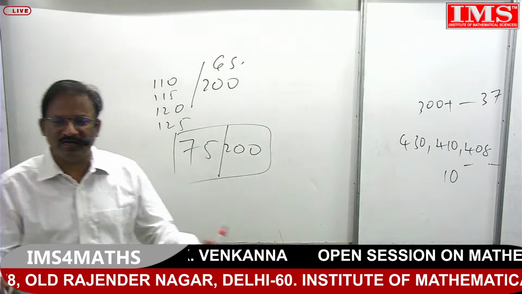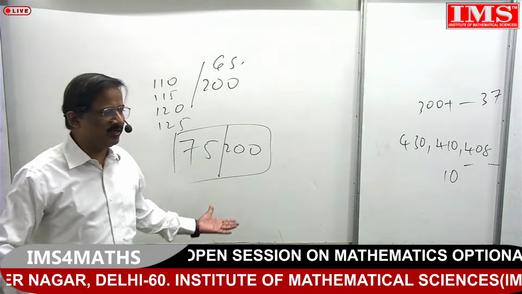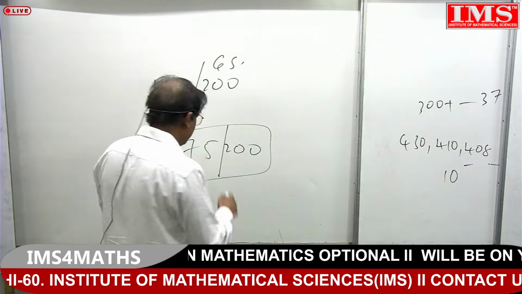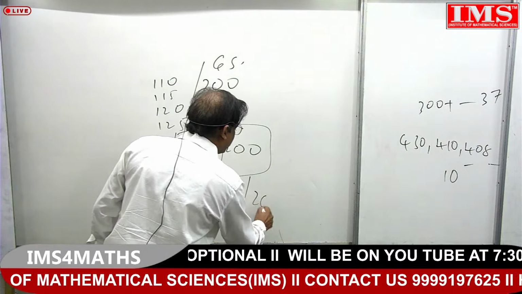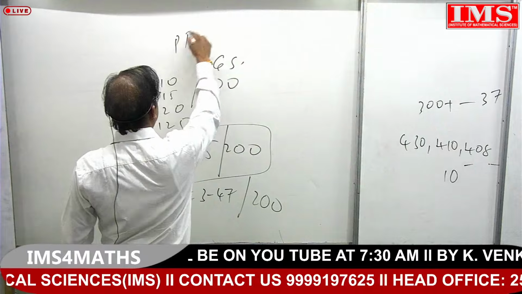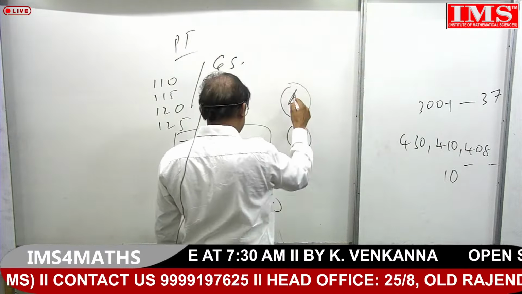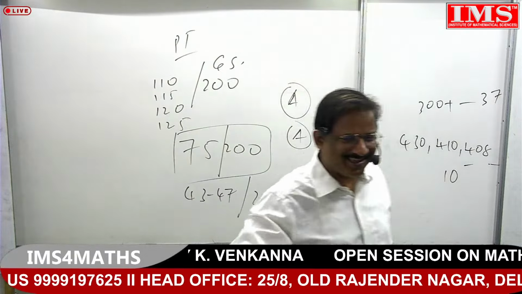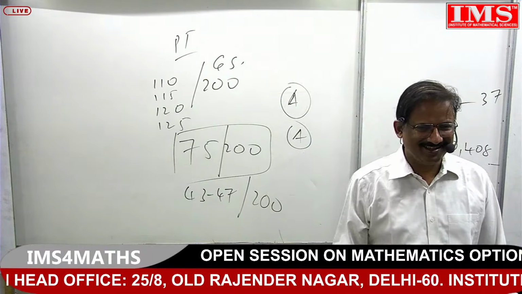Then what quality of students are coming up? What competition is going on? I don't think there is any competition. In one of the reservation categories, I think 43 to 47 marks out of 200. Even if he marks all options as A in the preliminary exam, he still gets these kinds of marks. If he puts A for all questions, or else B, or else C, or else D, right? He will get these marks.